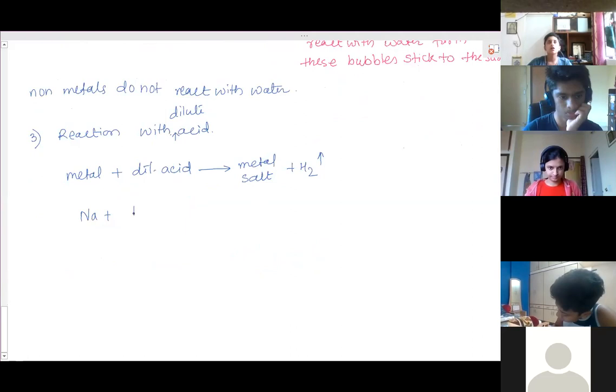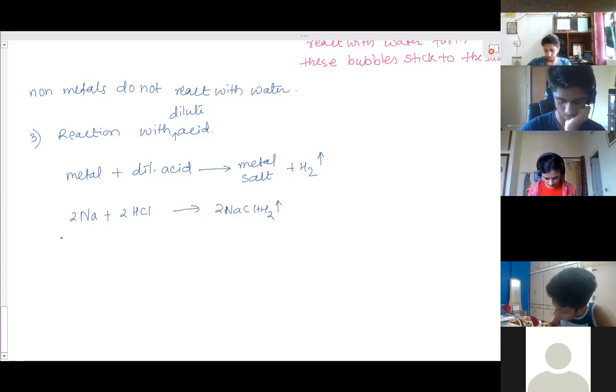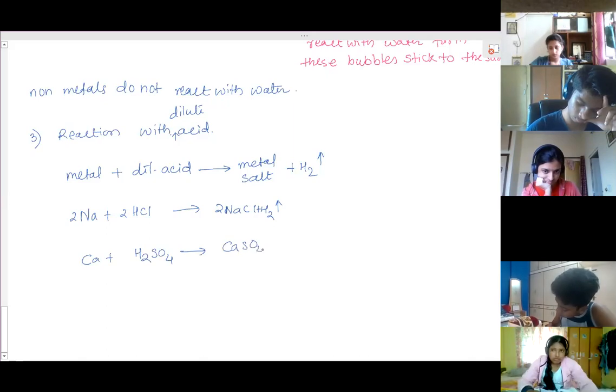Na combines with HCl, forms 2NaCl plus H2. Hydrogen gas is given out. The evolved hydrogen gas catches fire because this is also an exothermic reaction. Then calcium combines with dilute H2SO4, gives out CaSO4 plus hydrogen gas.